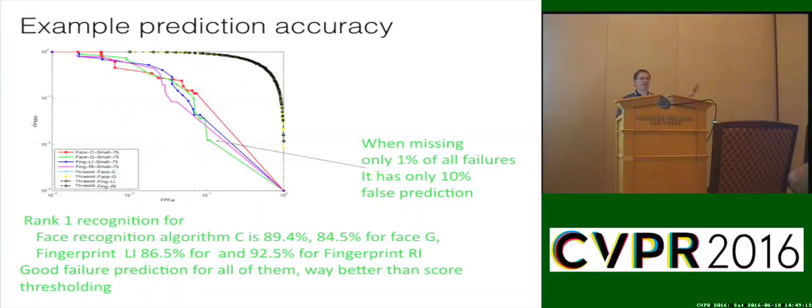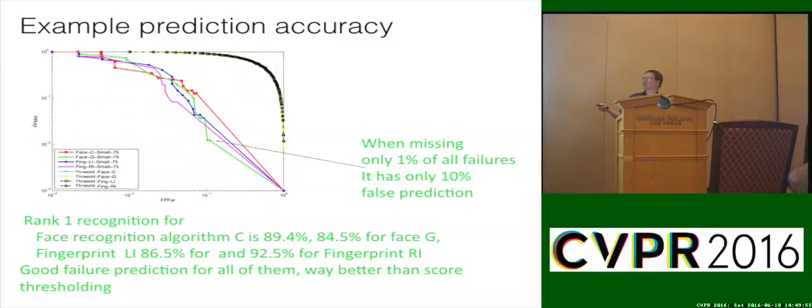And for this particular algorithm, this was using the FRVT data from NIST, which is a standard data set for biometric analysis and recognition. And they had a couple of face recognition algorithms. So rank 1 recognition for the face recognition algorithm they called C was 89%, and for G was 84%. For fingerprints it was 86%, and for another fingerprint algorithm was 92%. So we have good failure prediction on all of them, way better than just score thresholding. So score thresholding are these black points up here. The ideal points are way down here, as you would want in a DET curve. So just thresholding on score gives you a pretty weak predictor for any one of these 5 algorithms on how well it does.